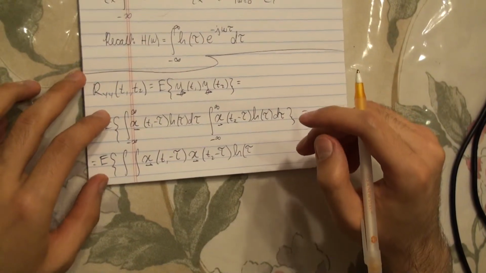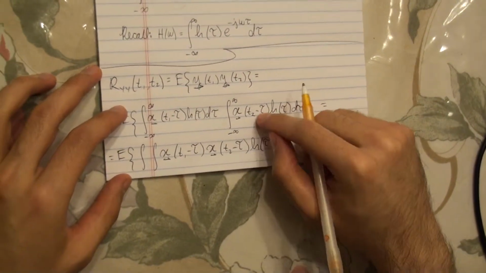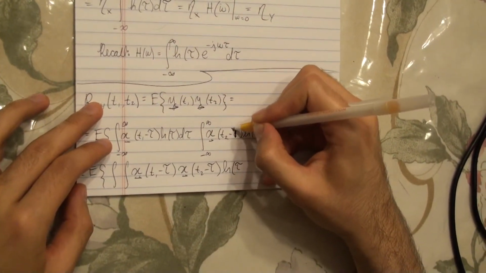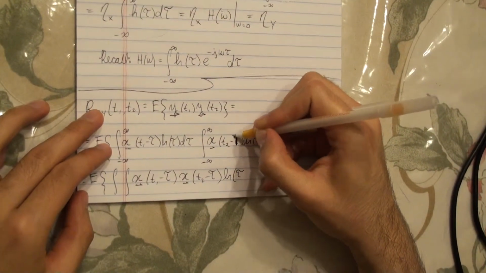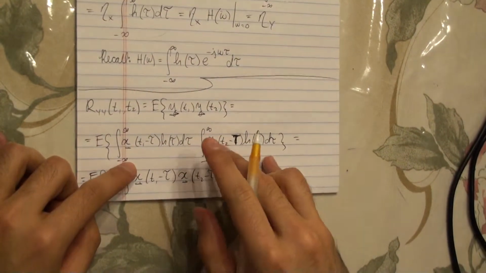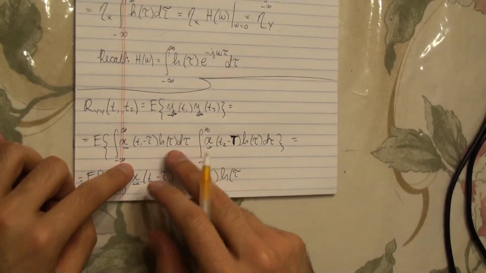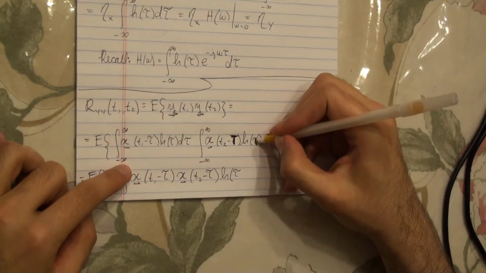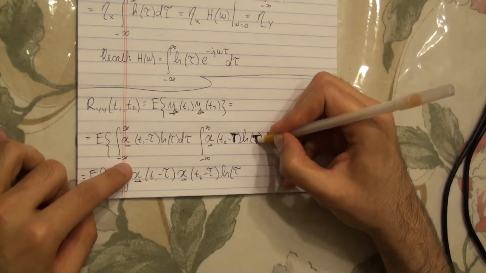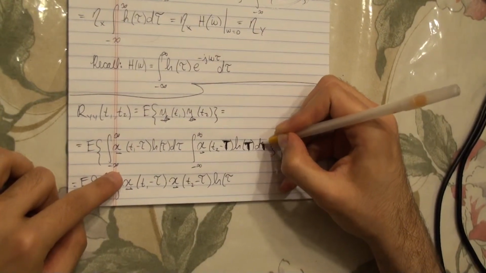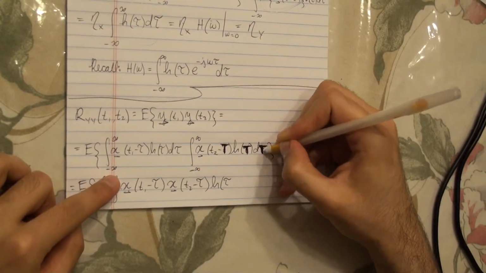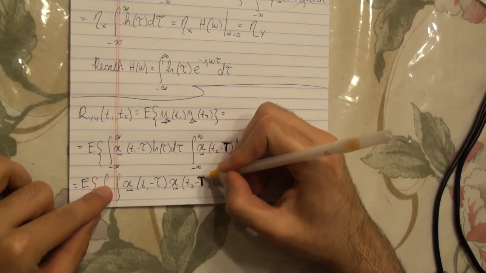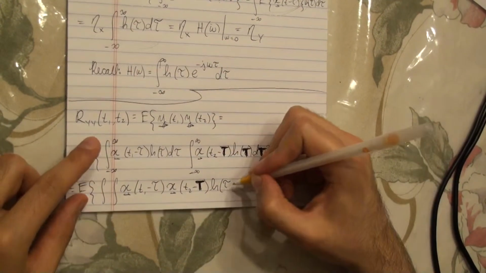Let me change this. These two integrals use different integration variables: this tau is not the same integration variable as this tau, so it's actually wrong to write that they're the same. I'm going to call it a capital T, just to make it absolutely clear and correct.